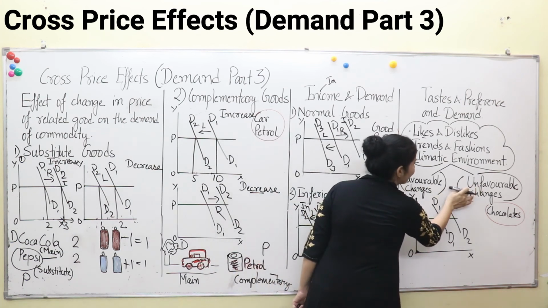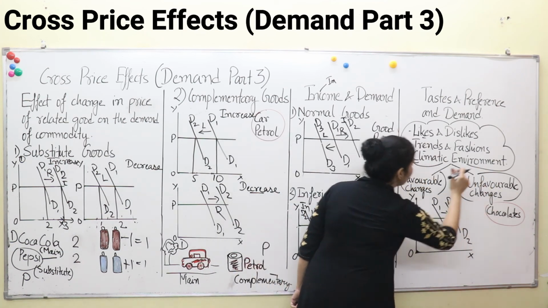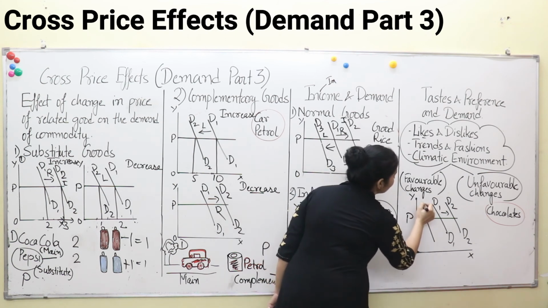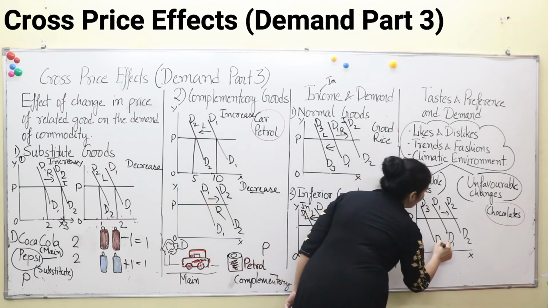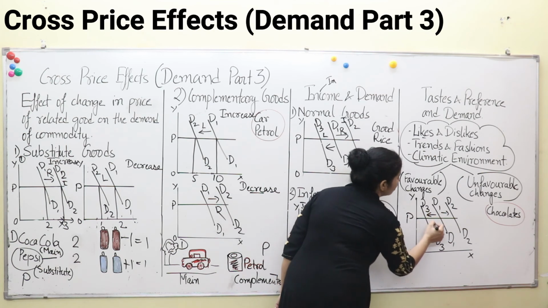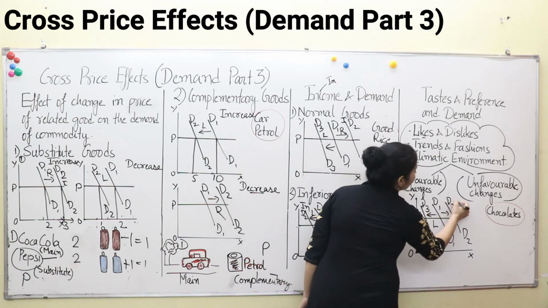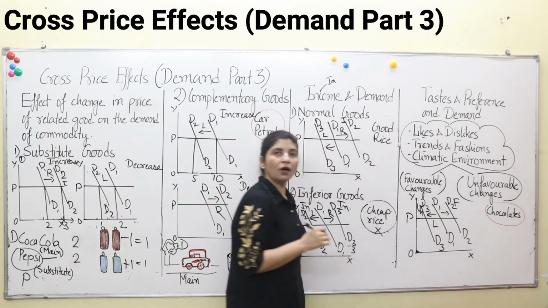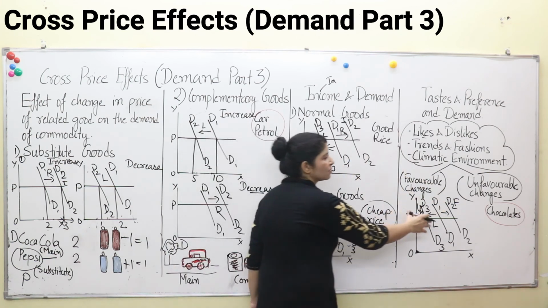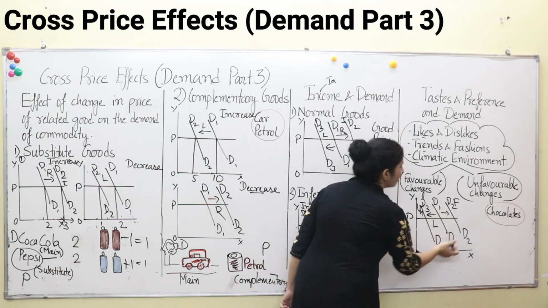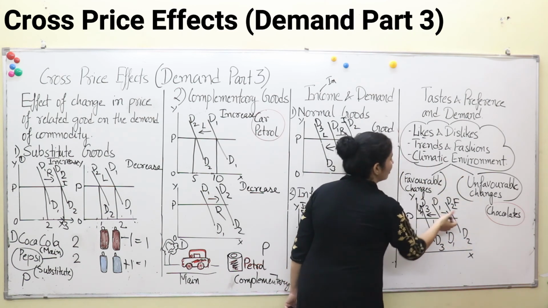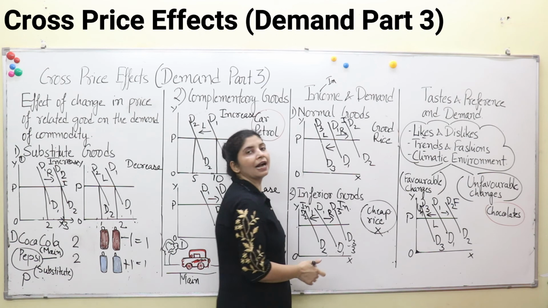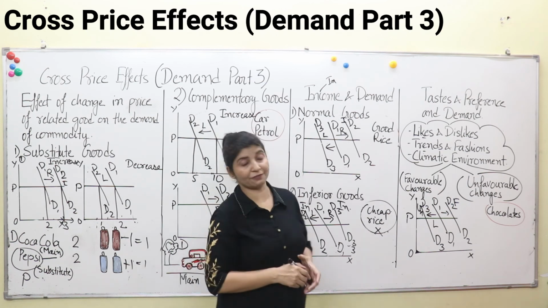Unfavorable changes will take place and we will decrease demand for chocolates, and that's how our demand curve is moving towards the left. Here favorable and this is unfavorable. Okay, clear? If we like it, we will increase demand and demand will shift towards the right. If we dislike it, it will decrease and the demand curve will shift towards the left.